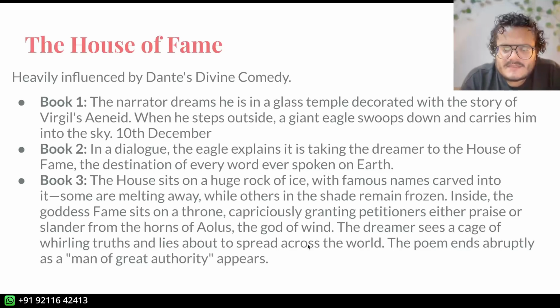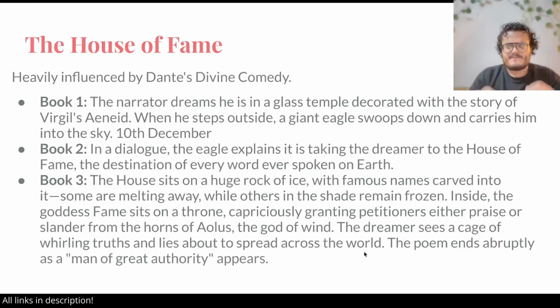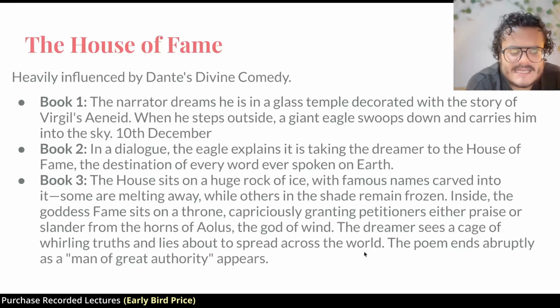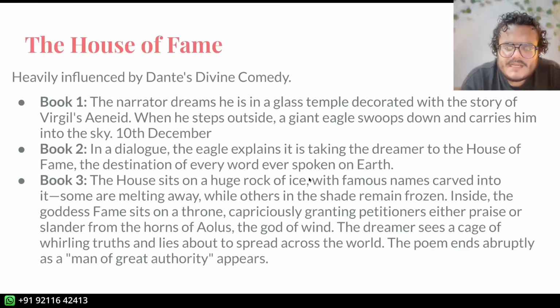The dreamer sees a cage of whirling truths and lies about to spread across the world. So there's a cage in which there are whirlings of truths and lies. Again, this shows the nature of fame. How fame does not really care about what really is the case. It does not care about how good or bad you are. If something wrong circulates about you across the world in your circle, you'll get bad fame, or otherwise you'll get a good fame. The poem ends abruptly when a man of great authority appears, right?